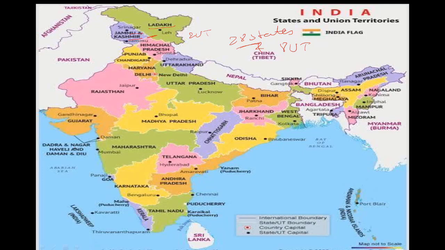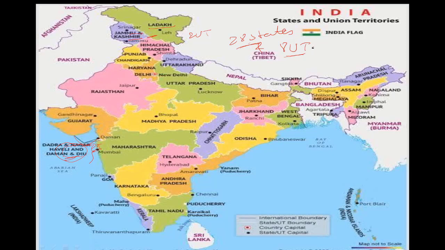And one more important point, Dadra and Nagar Haveli and Daman and Diu were merged into one. So now there is no separate union territory. These two combined and they are called by the same name. Okay, Dadra and Nagar Haveli and Daman and Diu. Okay, that's why India has 28 states and 8 union territories.